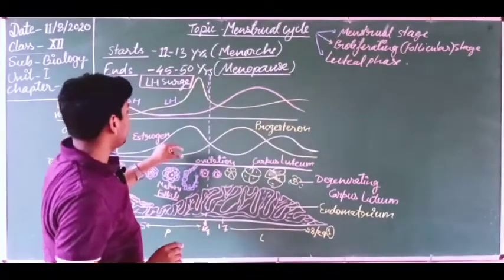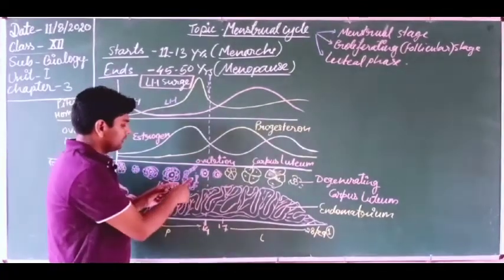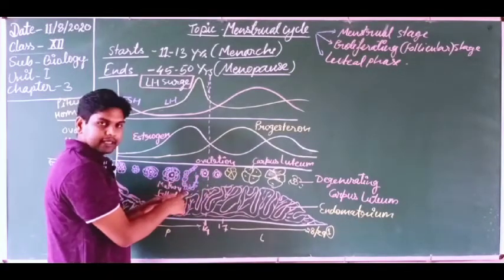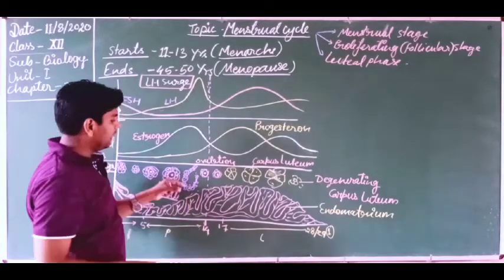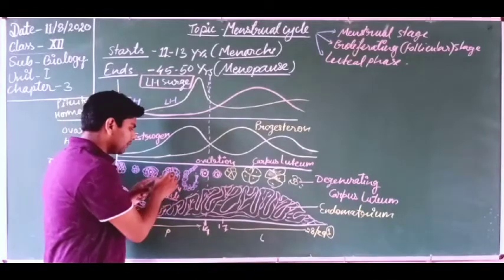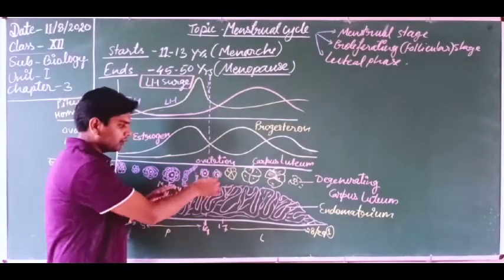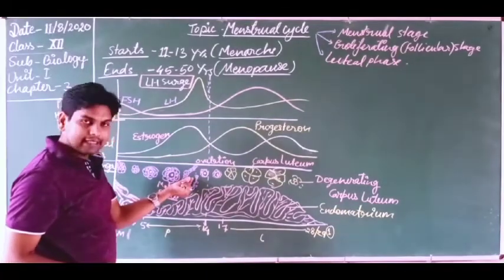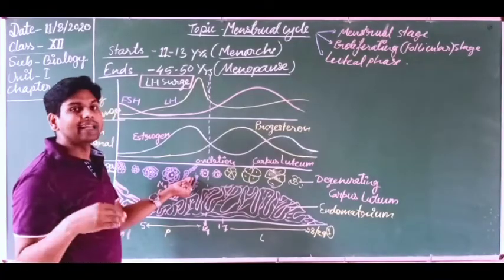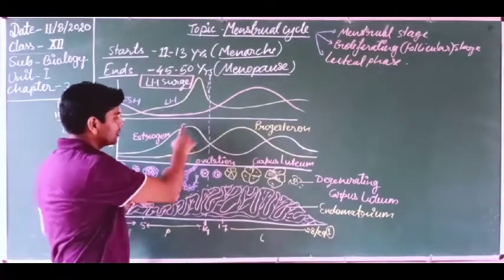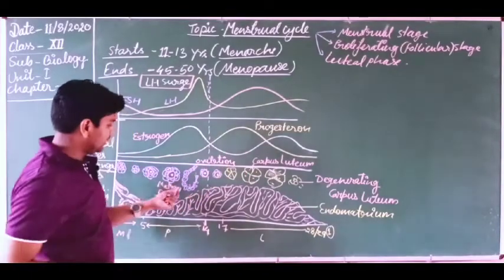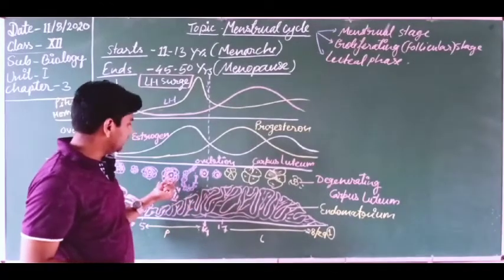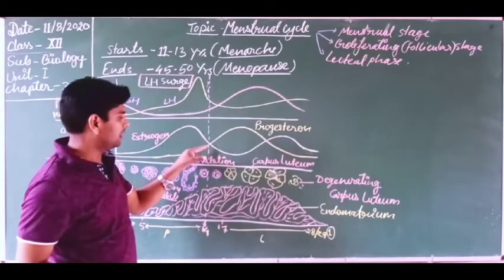Got it? So here now, dear students, this wall of the follicle, or the covering of the secondary oocyte, gets separated. That is why it is degraded now, and the wall of the follicle secretes estrogen hormone. So that is why it is getting degenerated. The estrogen source is now not available, that is why the estrogen level is getting down. Here the covering granulosa cells of this follicle are getting degenerated, that is why the estrogen level is decreasing.